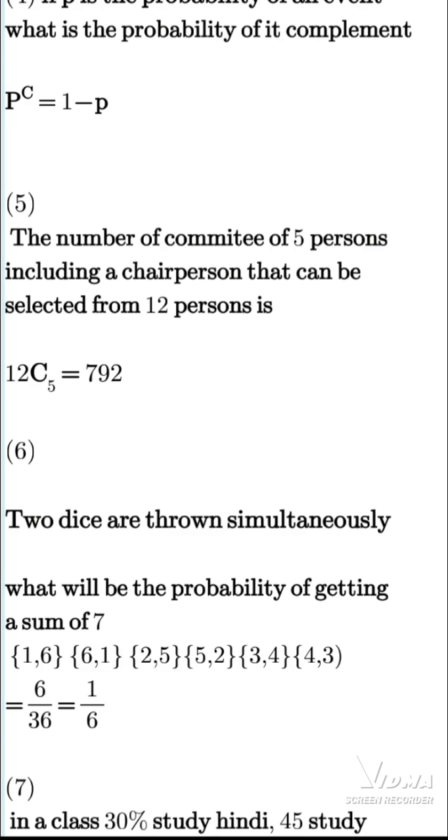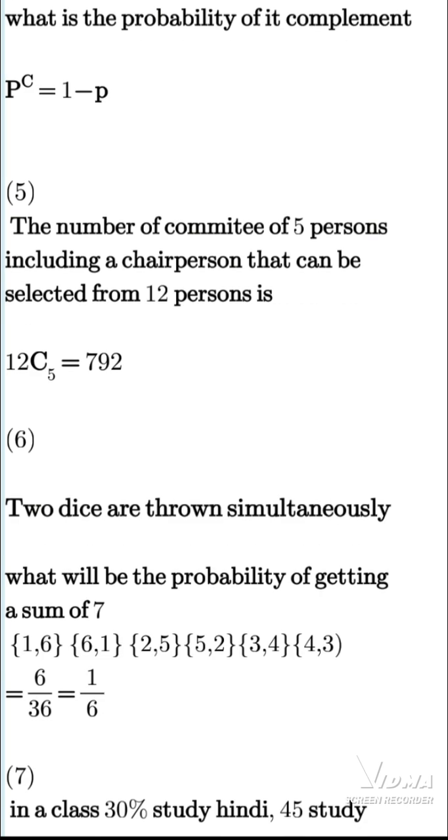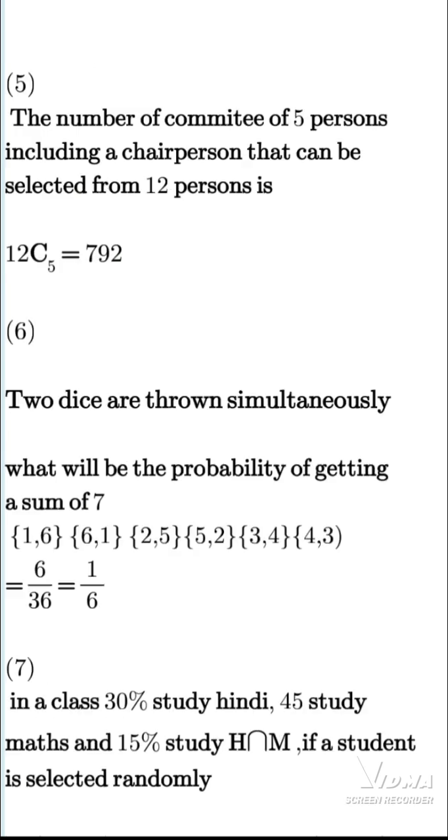Question number 5. The number of committees of 5 persons, including a chairperson. Since there is no repetition, the arrangement does not matter. Then this is regarded as combination. So 12 combination 5, that's 792.